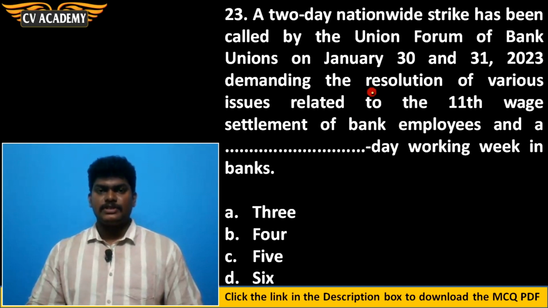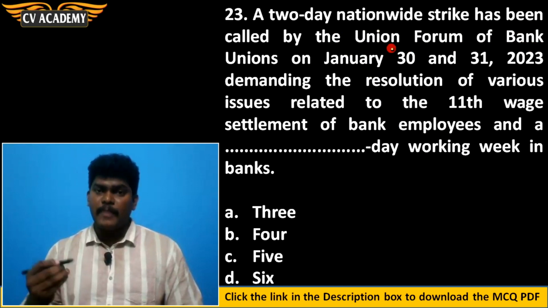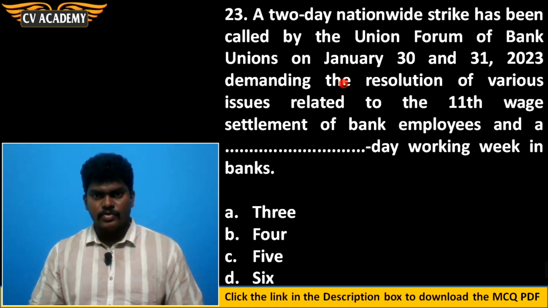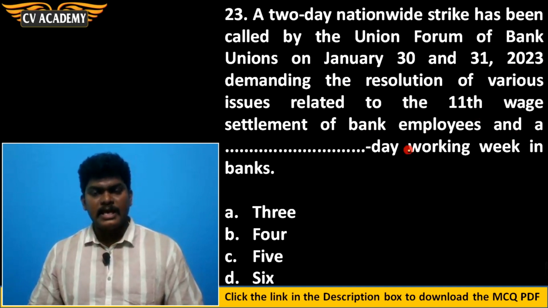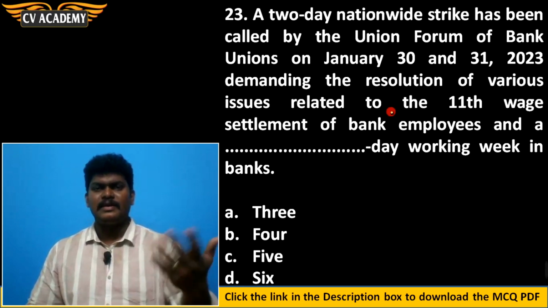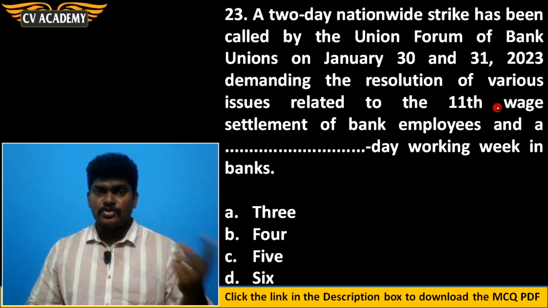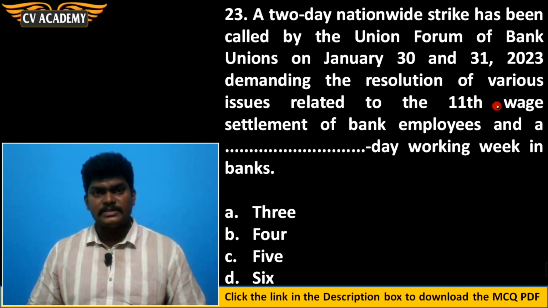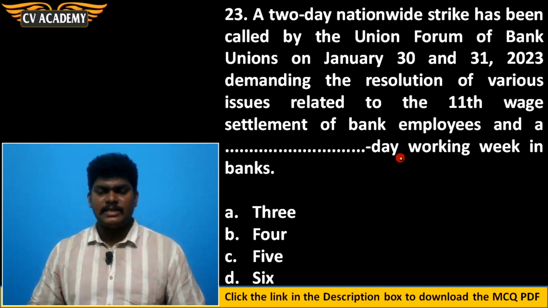Then 23rd question. A 2-day nationwide strike has been called by the United Forum of Bank Unions on January 30 and 31, 2023, demanding the resolution of various issues related to the 11th wage settlement of bank employees and dash day working week. How many days working week were they demanding? They were raising several demands: an increase in salary, restoration of the old pension scheme for bank employees, and filling vacancies in the remaining cadres.